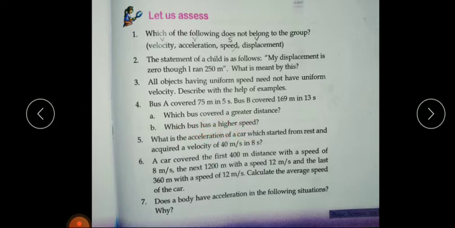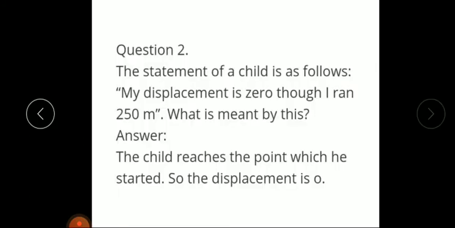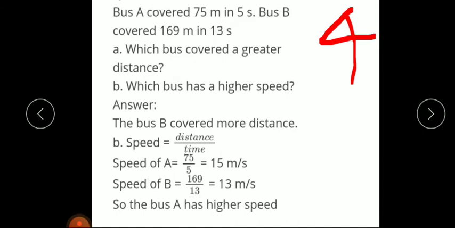So we have to find the speed of the bus. So we know that speed is equal to distance divided by time. So what is the distance covered by bus A? That is 75 meter, and time taken by the bus A is 5 seconds. So 75 divided by 5 gives how much? 15 meter per second.